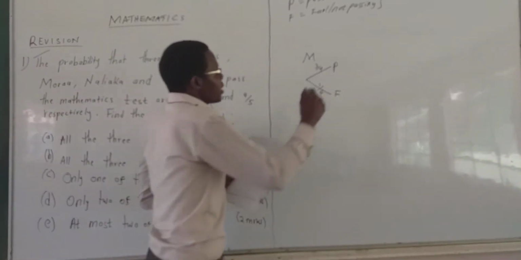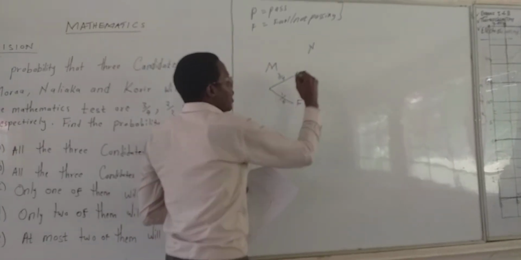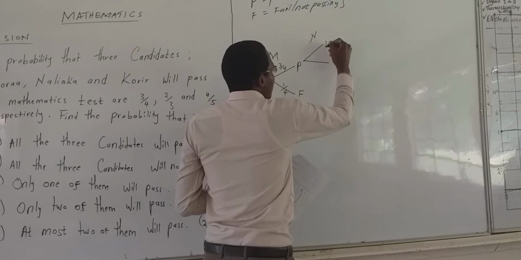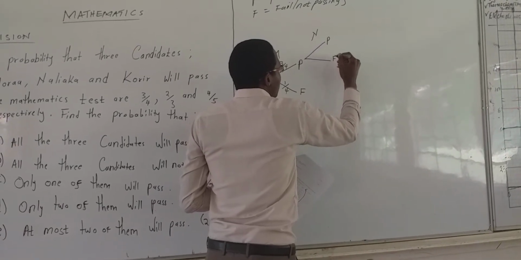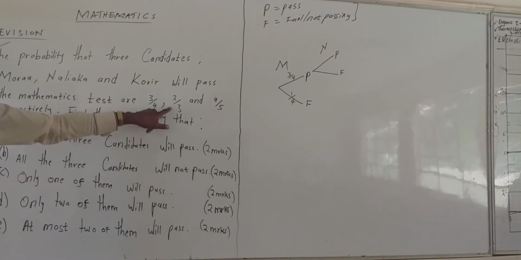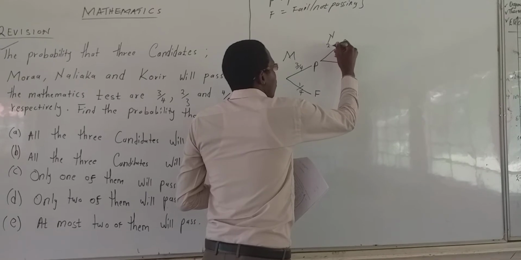Then let us go next for Nariaka. For Nariaka we have passing and we have failing. Nariaka passing is 2 over 3.